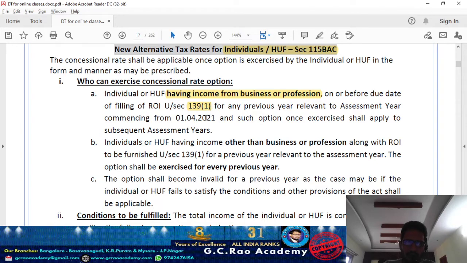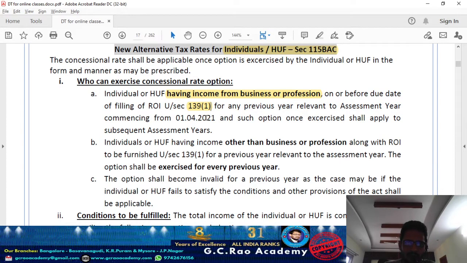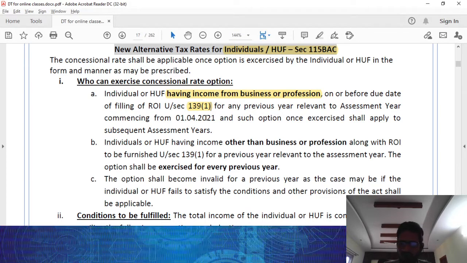Okay, that option you need to exercise on or before the due date of filing of return of income applicable to the current previous year, maybe by 31st July 2021 or 30th September 2021. And every year you can exercise the option. It's not like you are having a business or profession income. So once you exercise the option for the current year, before the due date of filing of return of income, you need to decide whether you would like to opt for the normal scheme or a concessional tax rate scheme under section 115BAC.